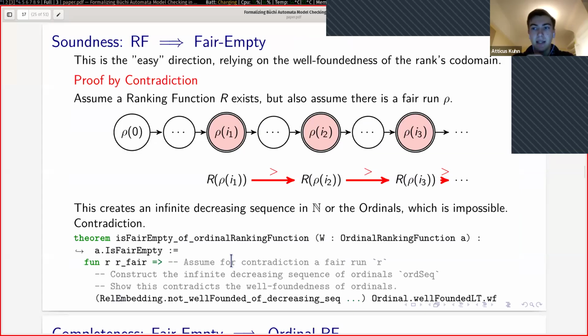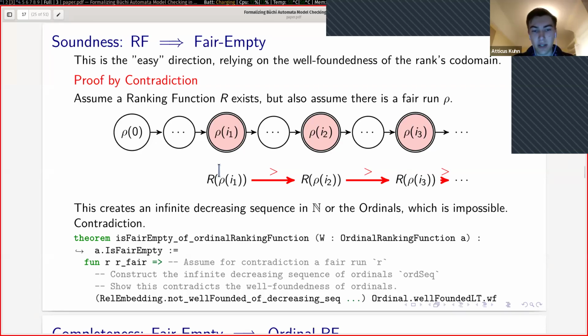Now I'd like to briefly preview how I prove this and the techniques that I use to prove this. The first direction is the soundness direction, which says if we have a ranking function f, then we conclude that our automaton A is fair empty. This is the easy direction, and I previewed this a bit earlier, but essentially, imagine for the sake of contradiction, we have some infinitely fair run. Here I have our infinitely fair run where the red states are fair states, and let's say they occur at indices I1, I2, I3, etc.